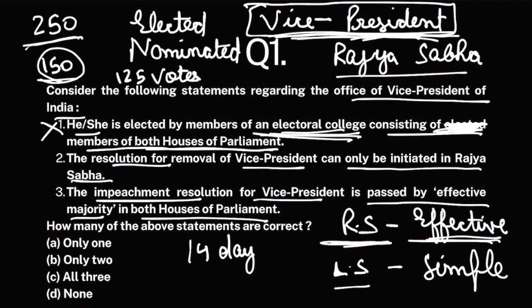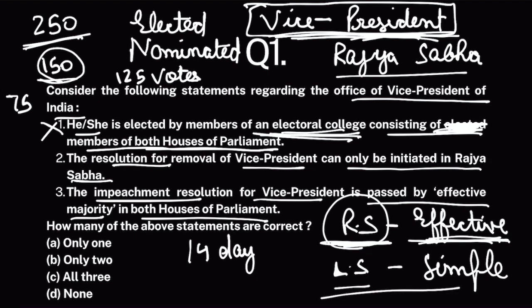Okay. Had it been simple majority, then you would have needed 75. But it's an effective majority. That means minimum number of votes should be equal to half the total strength of Rajya Sabha. So it needs to be passed in Rajya Sabha by effective majority. In Lok Sabha, it can be passed by simple majority.